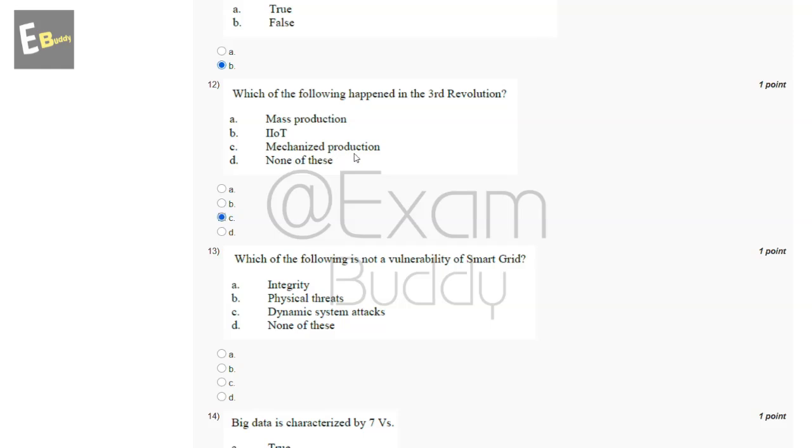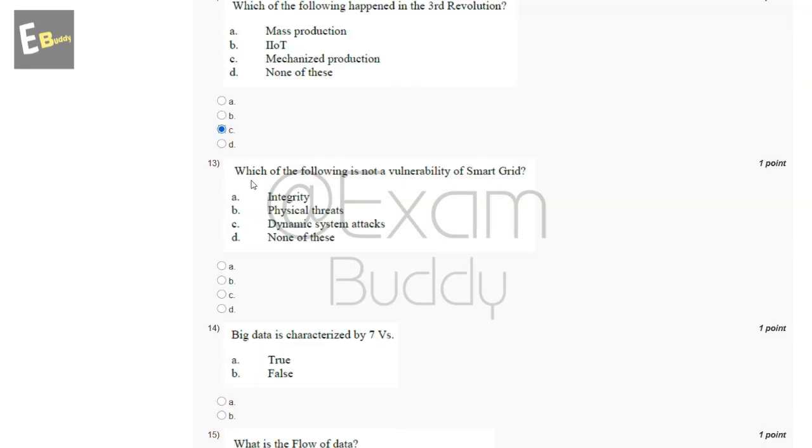Now let's go to our question number 13. Which of the following is not a vulnerability of the smart grid? So these are the options, and the answer of our 13th question is D, none of these.